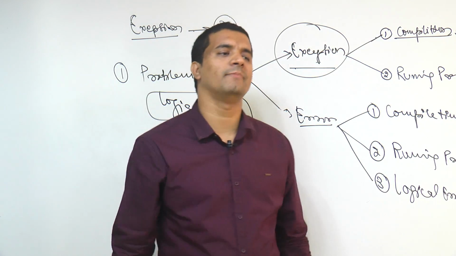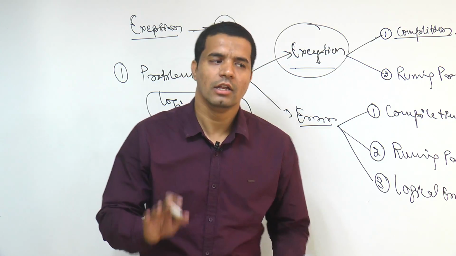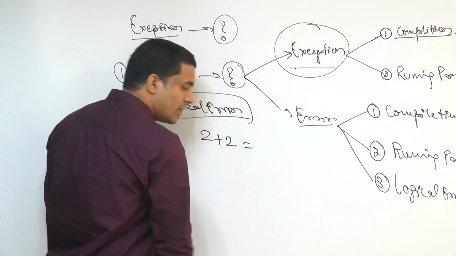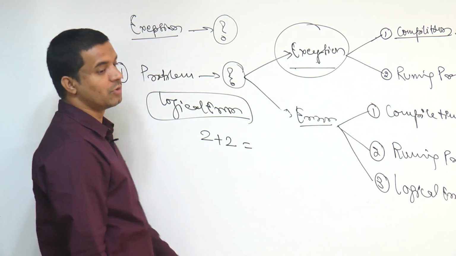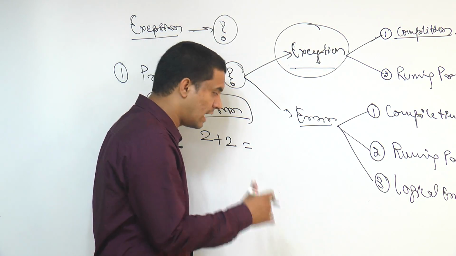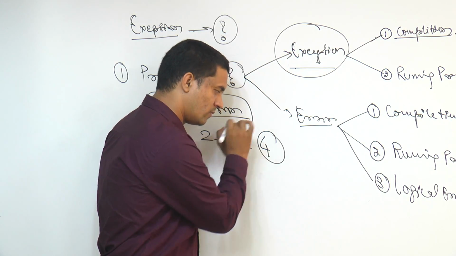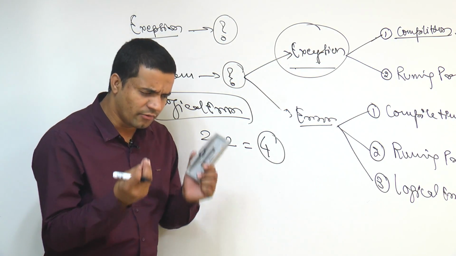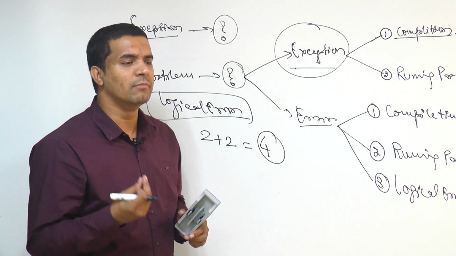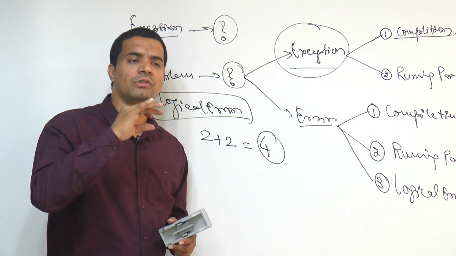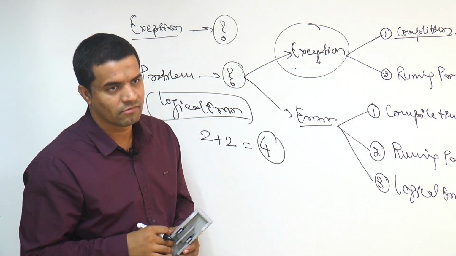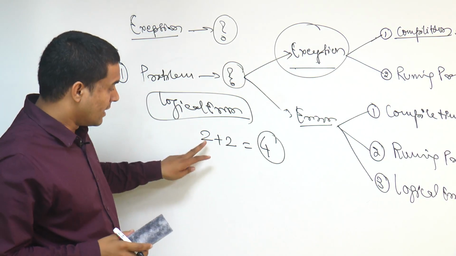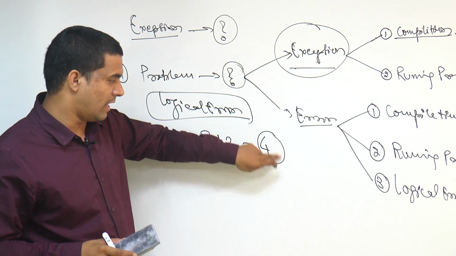Suppose you are writing a program to add two numbers. Let's say I have written one program to add two numbers, 2 plus 2. According to the logic, the output we should get is 4. For example, I am taking very basic examples. My main motive is that all of you should understand in a simple manner. The complex scenarios we'll discuss later. So 2 plus 2 is equal to 4, we are getting that, fine.